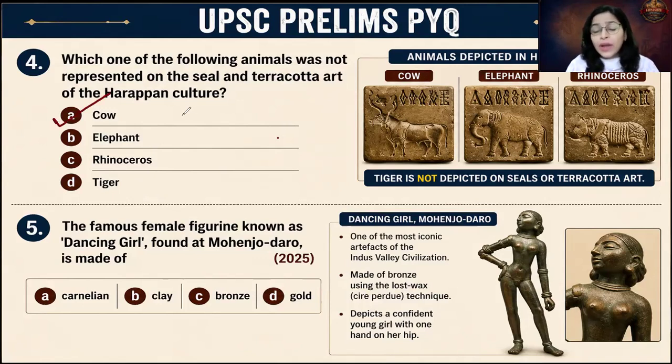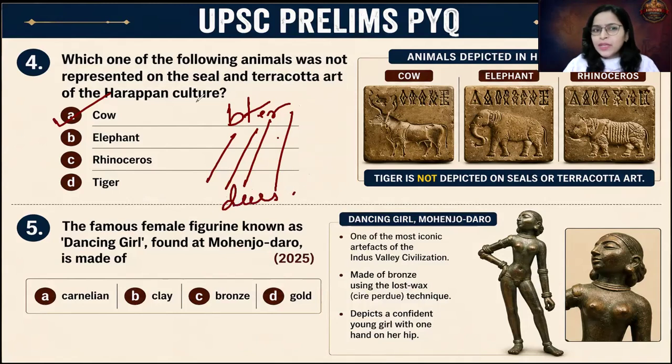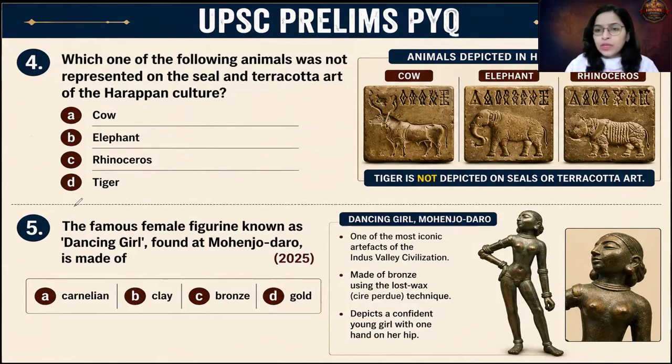You do not find cow anywhere across the IVC seals. Please remember this. If you remember the Pashupati seal, I had given the code also, BTER. So B for buffalo, T for tiger, E for elephant, R for rhino. And at the leg, there were antelopes, deers were there. Correct? So buffalo was there, tiger was there, rhino was there, and elephant was there. Cow you do not find in any of the depictions. So please remember this. Actually, the importance of cow and the cow worship in India began with the Aryans. Okay, so from the Vedic age onwards, we find the prominence of cow being worshipped in India and being considered as a source of wealth. Okay, fine. Let us move ahead.